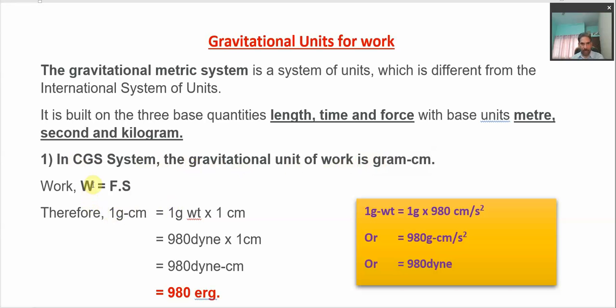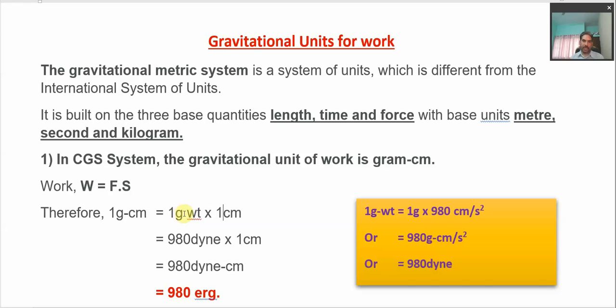So on the left hand side it is work, that means 1 gram centimeter is equal to force, which is 1 gram, or the force corresponding to 1 gram, and displacement is 1 centimeter. So this is how 1 gram centimeter is written. We get 1 gram centimeter of work whenever a force of 1 gram acts and causes a displacement of 1 centimeter in the object, right?